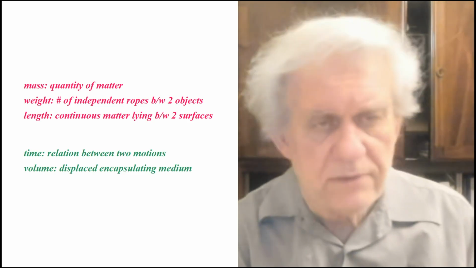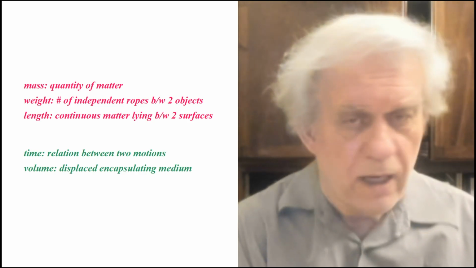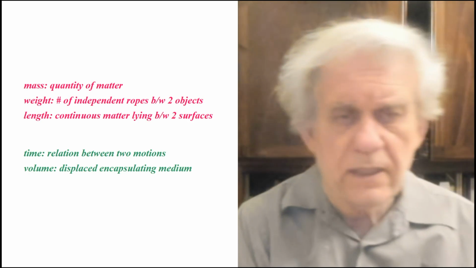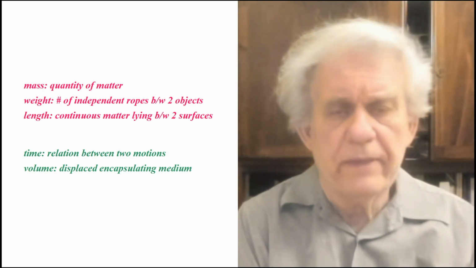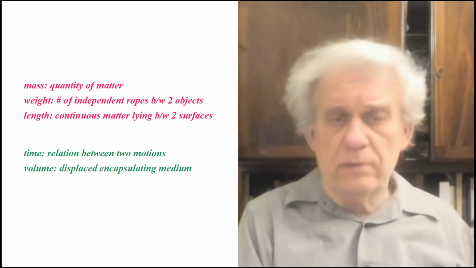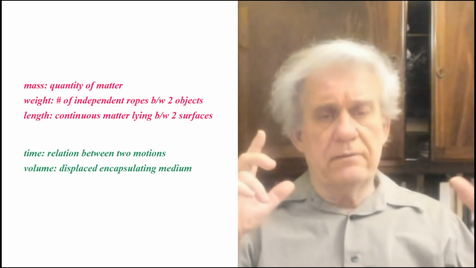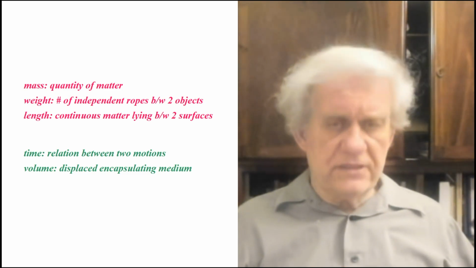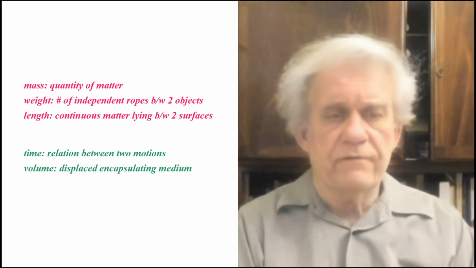So what do we say in the end? We say mass, quantity of matter. That's what it is. In other words, proper mass. That's what we care about. Weight, number of independent ropes, or what we call effective ropes, that bind two objects. Two objects are standing still at a given distance from each other. Snapshot, right? How many ropes are there interconnecting them? That's the weight. And length, continuous matter between two surfaces.